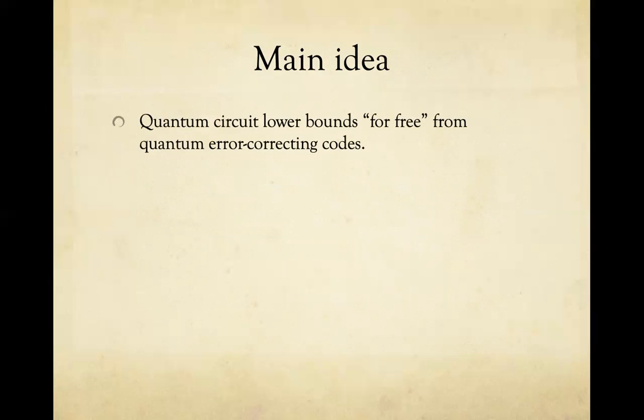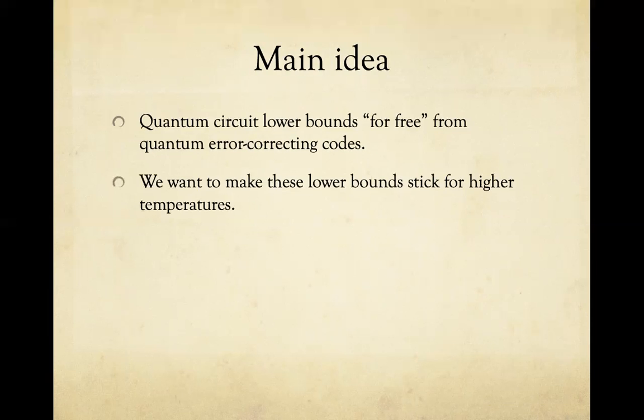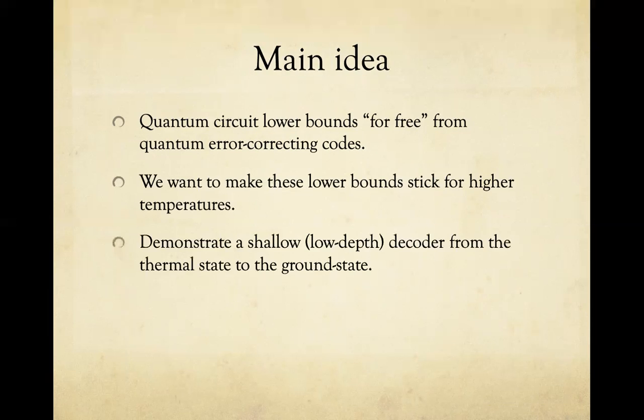So we can get quantum circuit lower bounds kind of for free from quantum error correcting codes. And this is kind of a folklore result that essentially uses the fact that any two orthogonal code states are indistinguishable by any local measurement. This kind of implies that for sufficiently small error, you can't do this with any shallow circuit. And we want to make these lower bounds stick for high temperatures. And now this is non-trivial, right? So the way we do this, we demonstrate a shallow-depth decoder from the thermal state to the ground state.